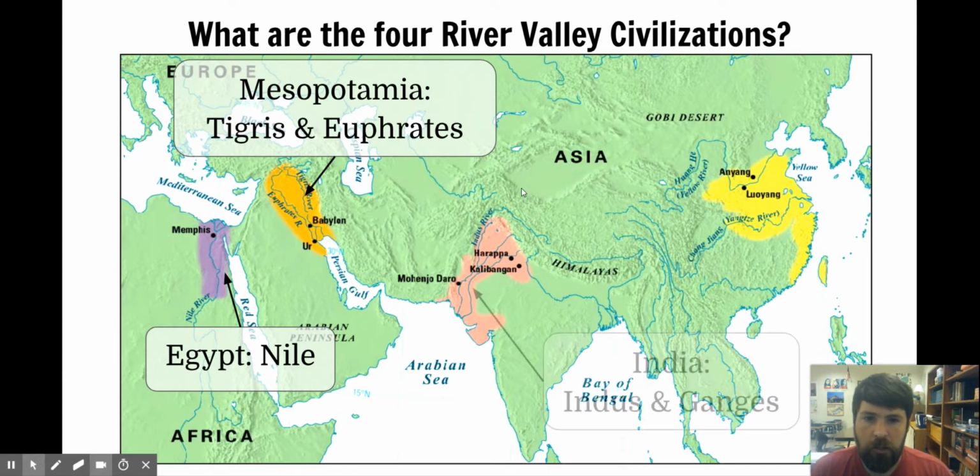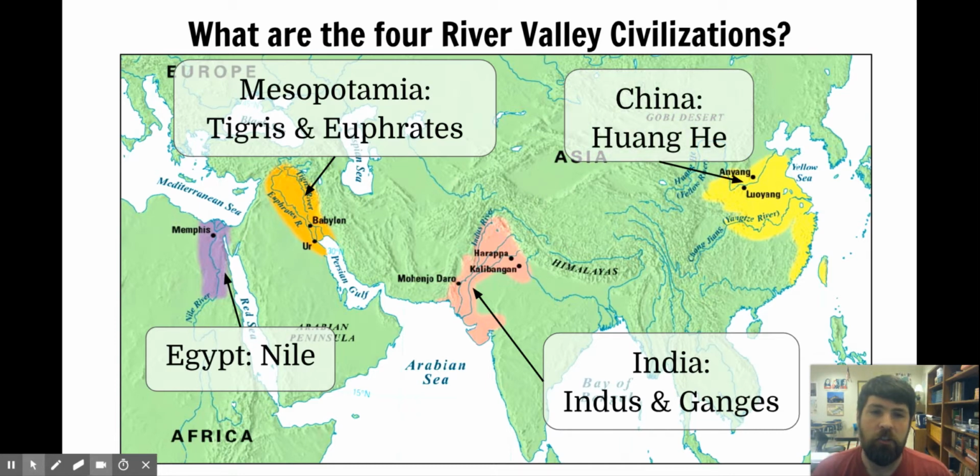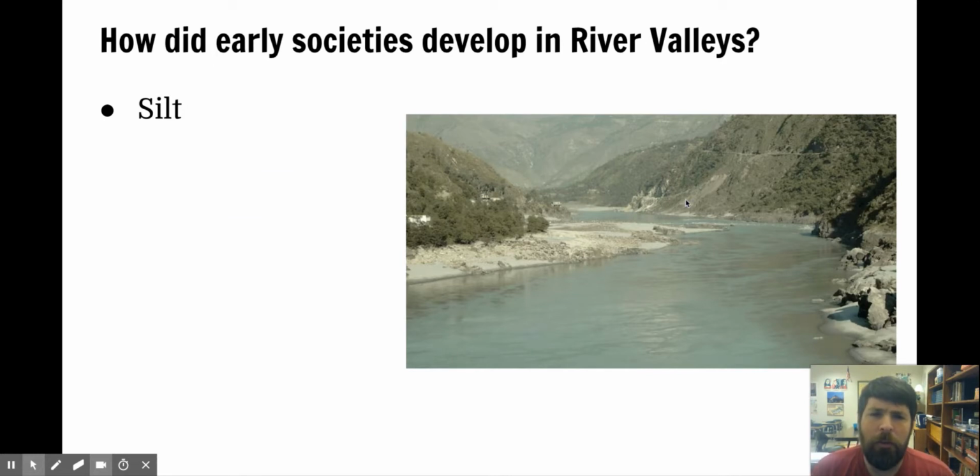And then in South Asia, we have the Indus Valley Civilization, which becomes India. Originally, Indian civilization was centered on the Indus River Valley, and then later it would spread to the Ganges River Valley. So India has the Indus and the Ganges, and then in Eastern Asia, we have China and the Huanghe River Valley. So you need to know these 4 civilizations, and you need to know the rivers that are associated with them. Make sure that you write down the names of the rivers as well as the names of the civilizations.